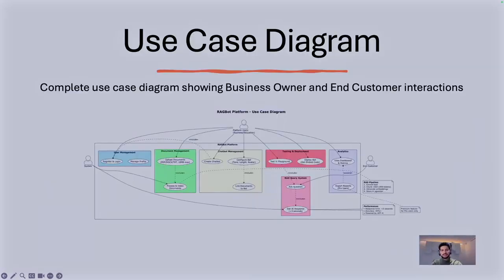Here we can see I have a use case diagram which has 2 main actors. The first one is the business owner, who registers, uploads the documents, and then makes the chatbot, manages the chatbot, tests it and deploys it, and can check the analysis. And we have the end user, who only asks questions and gets responses based on the documents uploaded.